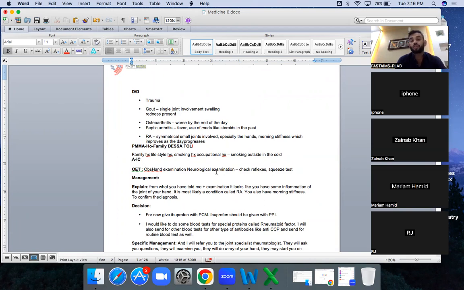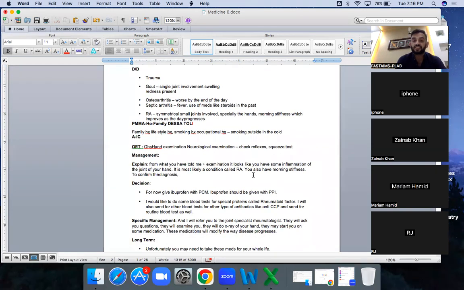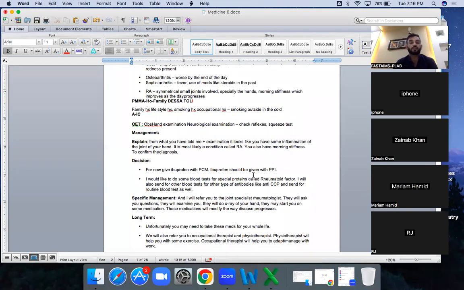observation, examination, neurological examination, and check for reflexes. And then now the management. Explain that what you have told me, it looks like you have some inflammation of your joints. This looks like a disease called rheumatoid arthritis. When it is rheumatoid arthritis, it's not your domain. The game now has become easy for us, because now it is rheumatoid arthritis. It is not of my domain. Okay, but you will not be saying that it's none of my domain. You will be managing, but the management of not your domain is different. So the first thing is referral. The first thing that should come in your mind is the referral.